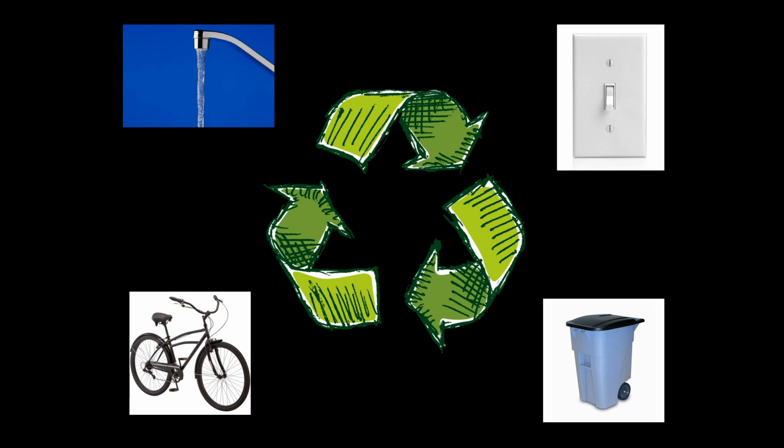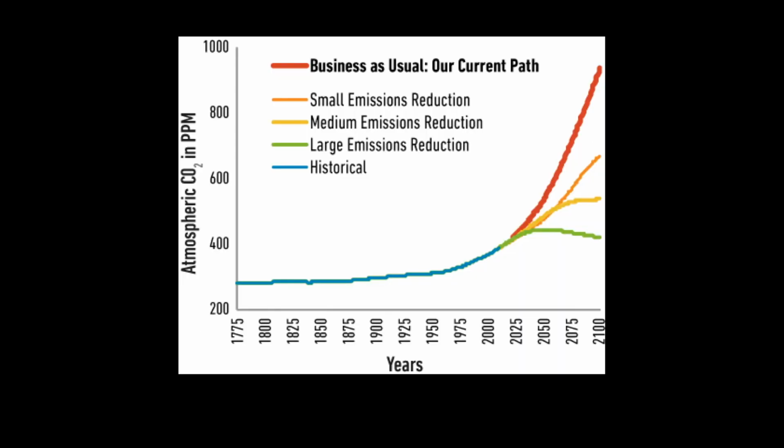We can start by being conservative in our uses of energy and water. When possible, walk, ride a bike, or take public transportation. Be responsible with your garbage and reduce, reuse, recycle. These simple actions can help decrease our greenhouse gas emissions. Incorporating these small actions into our everyday lives can contribute to a larger cause. Don't let us stay on the business as usual path. Make smart choices to help us reduce greenhouse gas output and slow down climate change. Ecosystem biodiversity will thank you.